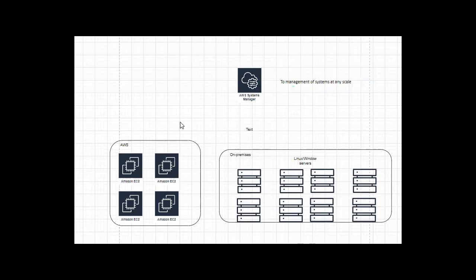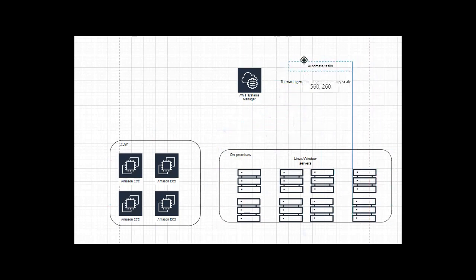How can we manage these many servers? In AWS, we use EC2 instances for servers, and these EC2 instances may be Linux or Windows. In on-premises also, we use systems as servers. Now, in order to manage these systems at any scale, up to thousands, what can it do? It can automate tasks and perform them on these systems. In this way, it can manage.